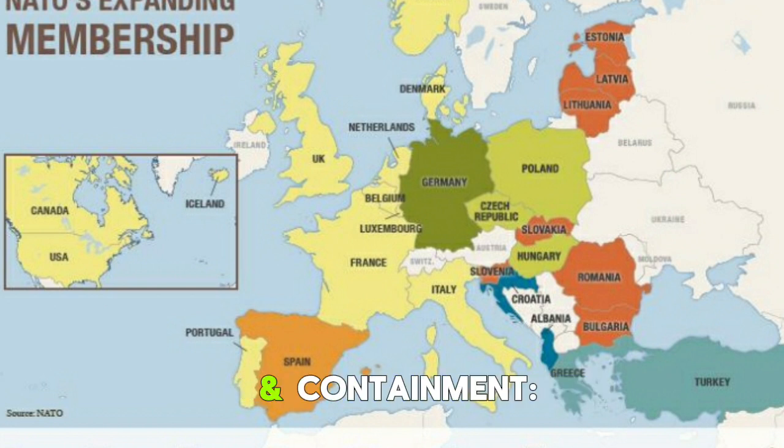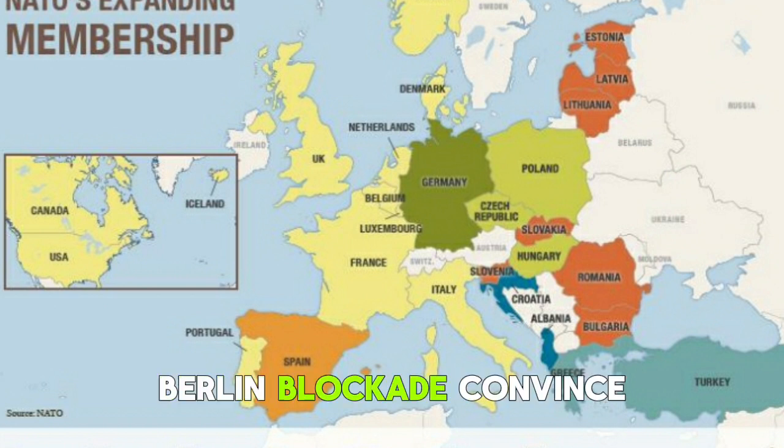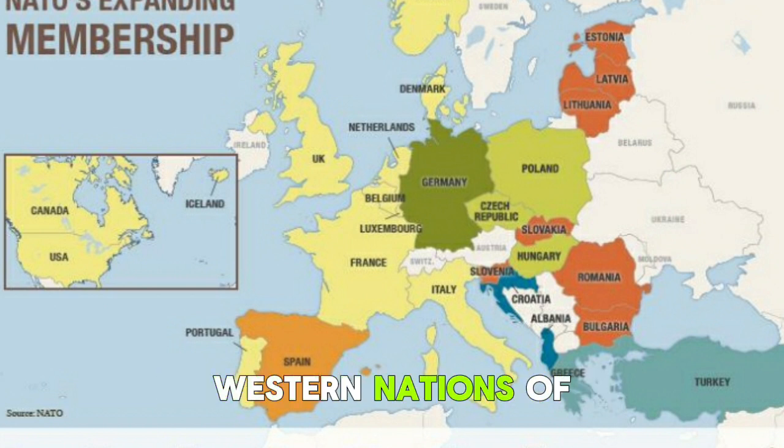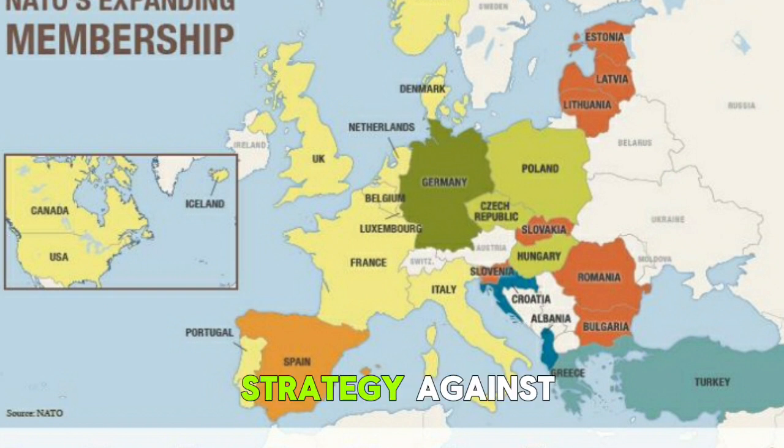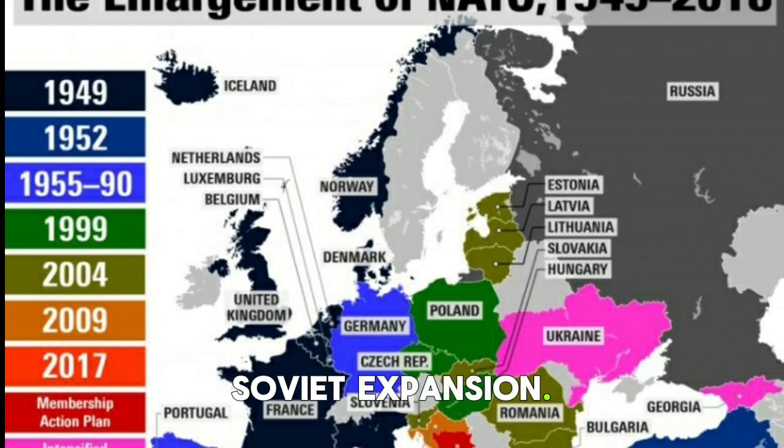The Iron Curtain and containment. Rising tensions and events like the 1948 Berlin blockade convince Western nations of the need for a unified defense strategy against Soviet expansion. The Treaty of Washington, 1949. 12 founding nations, including the US, UK, France, and Canada, signed the North Atlantic Treaty. Central to this is Article 5, which states that an attack on one member is an attack on all.